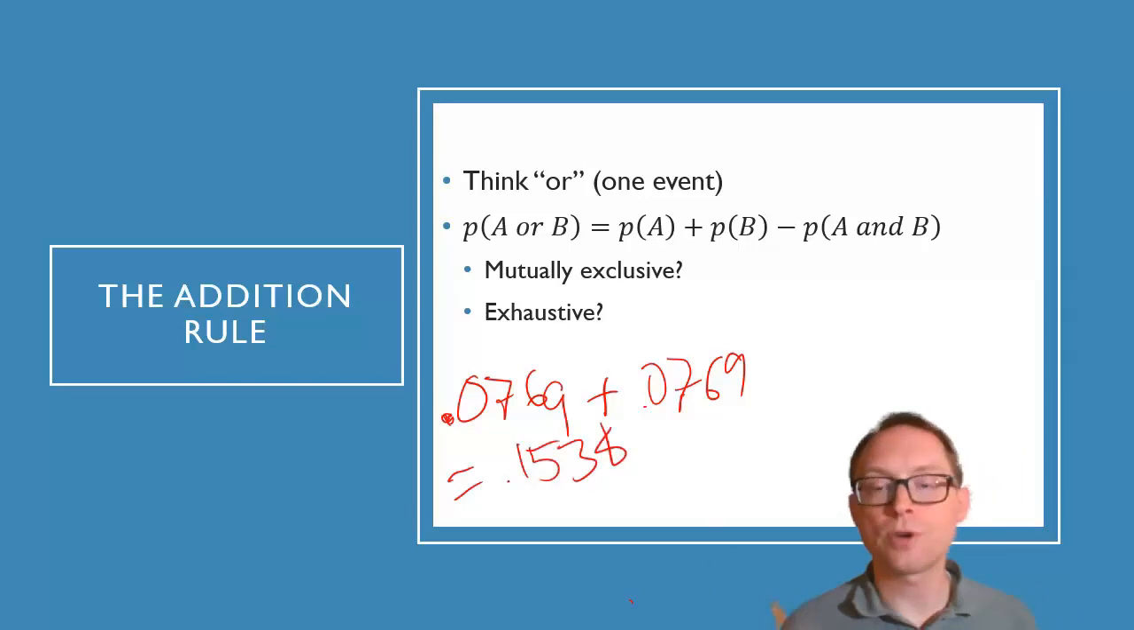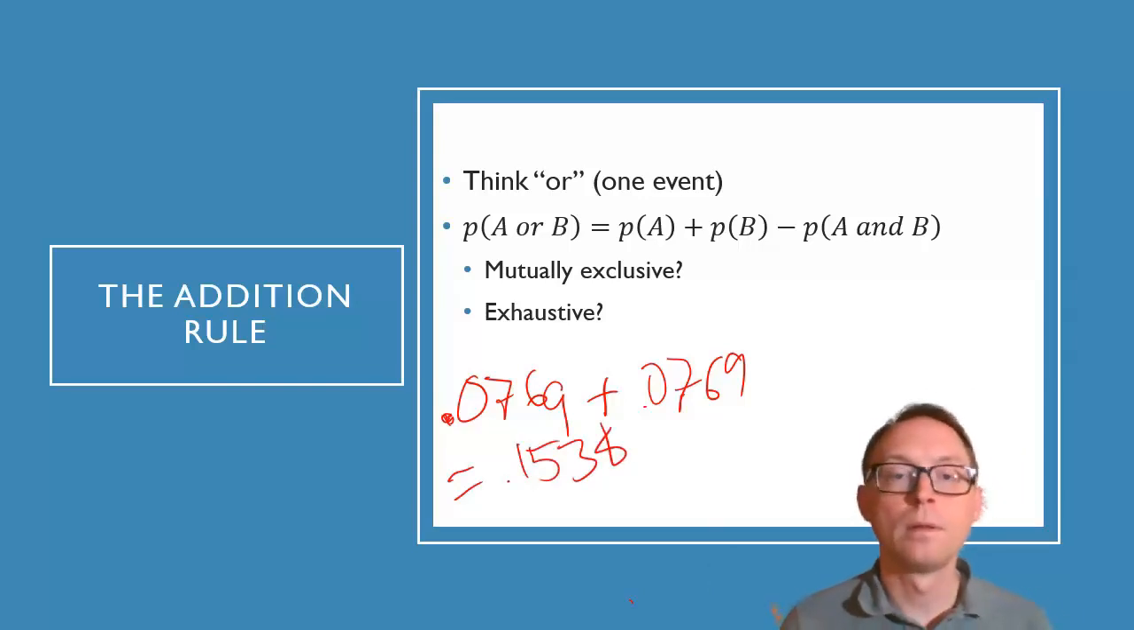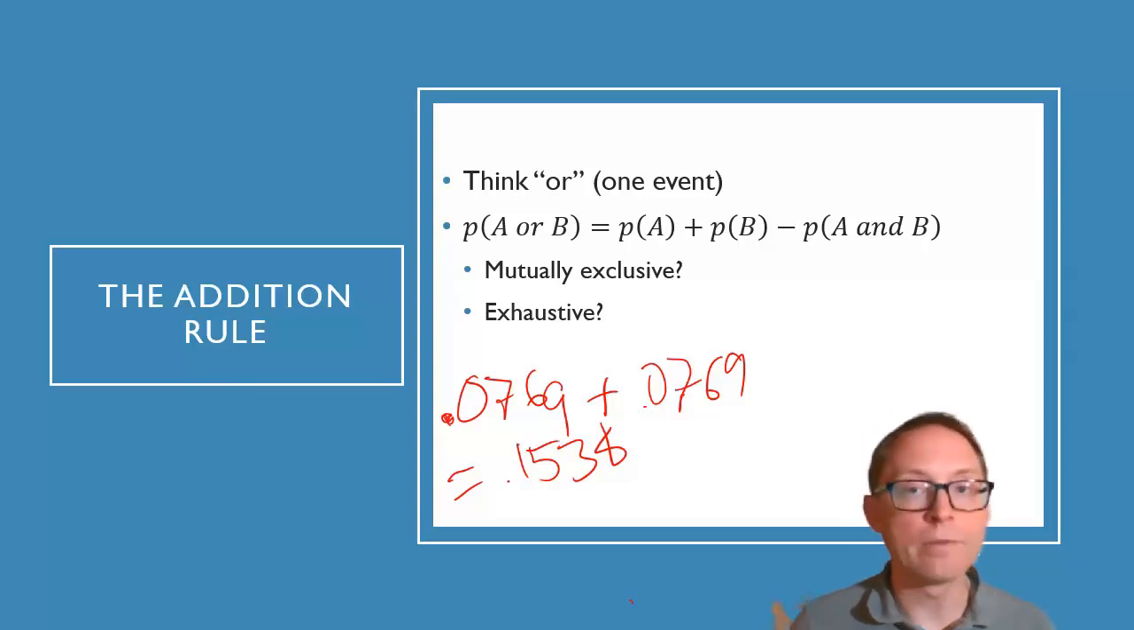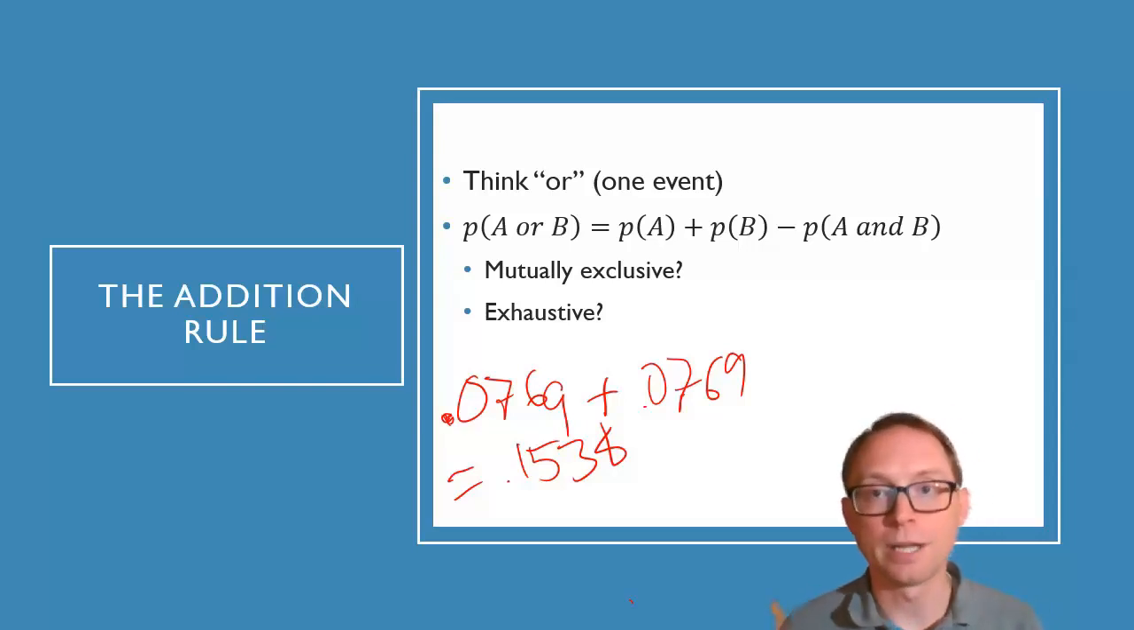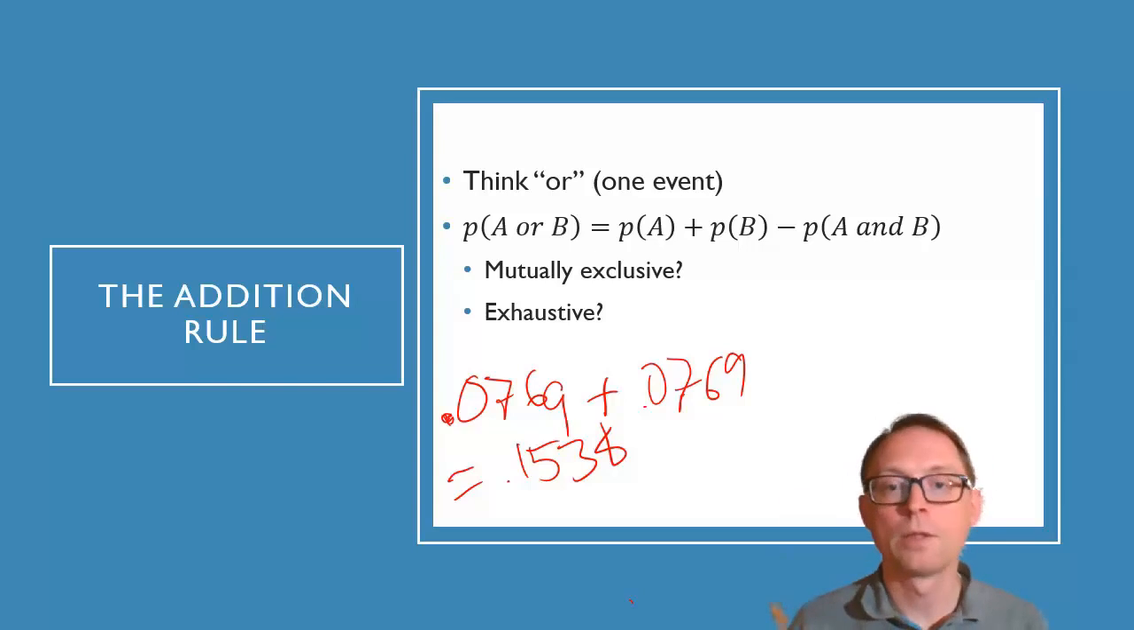Now, how come I didn't subtract anything? The reason why I didn't subtract anything is because being a 4 or a 5 is mutually exclusive. You cannot be both a 4 and a 5 at the same time. You are either a 4 or you're a 5. You can't be both. It's mutually exclusive. It's not exhaustive, right? Being a 4 or a 5, there could be other things, right? There could be 6, 7, 8, 9, etc. So it's not exhaustive, but it is mutually exclusive.